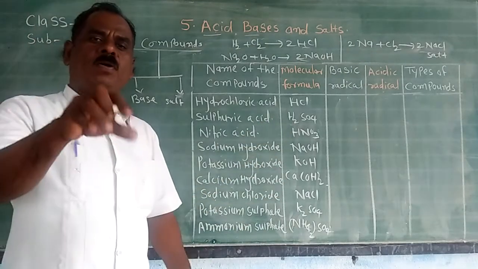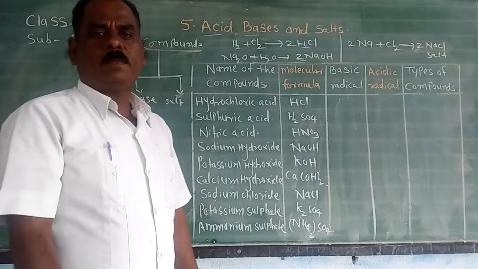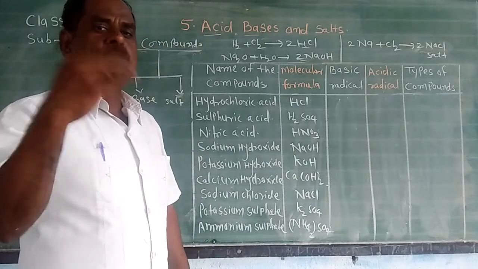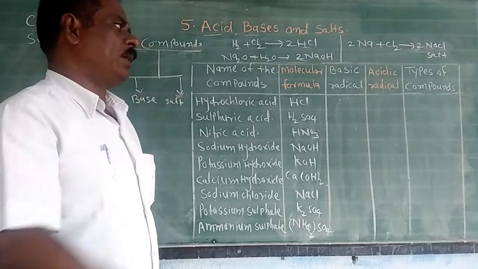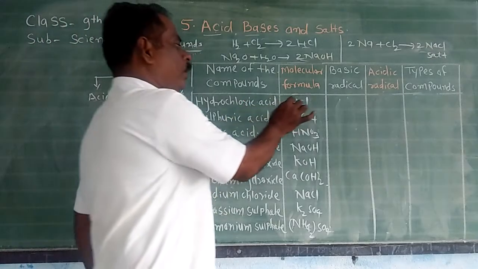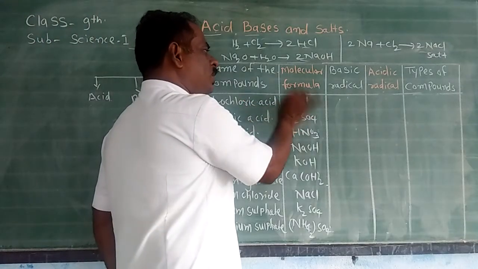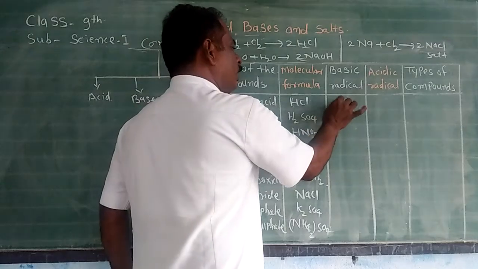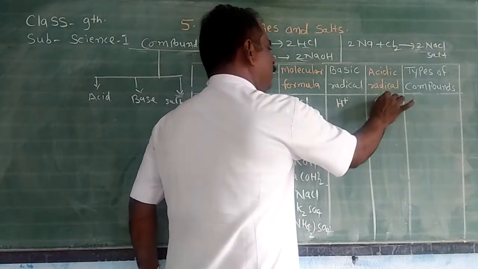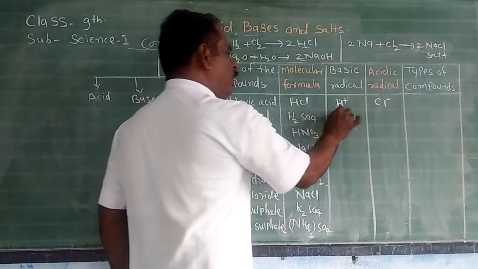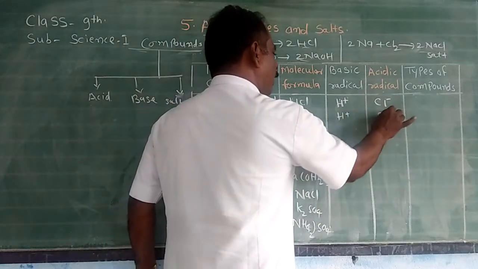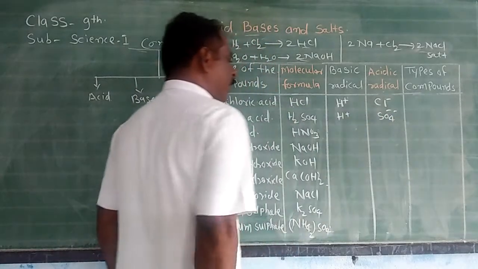If these compounds are dissolved in water, they give two types of ions, one a positive charged ion and second a negative charged ion. You see here in the first example, hydrochloric acid dissolved in water gives H+ ion and Cl- ion. Sulfuric acid dissolved in water again gives H+ ion and SO4 2- ion.